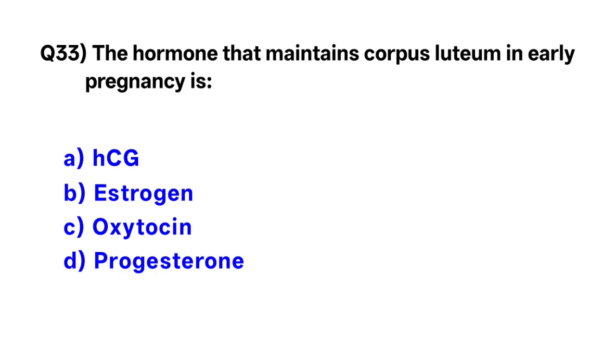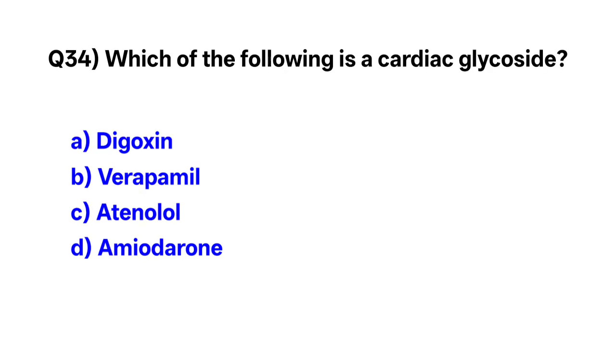Question number 33. The hormone that maintains corpus luteum in early pregnancy is. Correct option is A. Beta HCG hormone. Question number 34. Which of the following is a cardiac glycoside? Correct option is A. Digoxin.